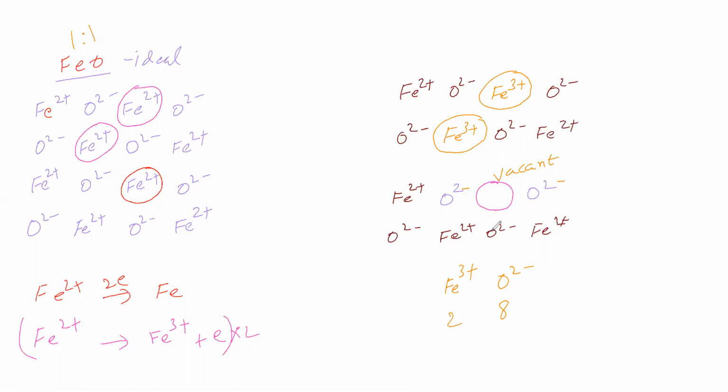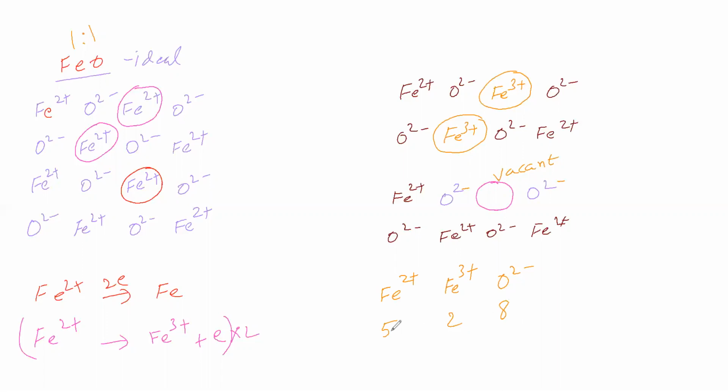Actually, in the crystal we cannot count like this; for understanding we are doing it like this. Now the Fe2+ we will count: 1, 2, 3, 4, 5. So 5 plus 2 is 7. One is escaped, therefore 8. So the ions present are Fe2+ and Fe3+ like this, and the oxide is present like this.